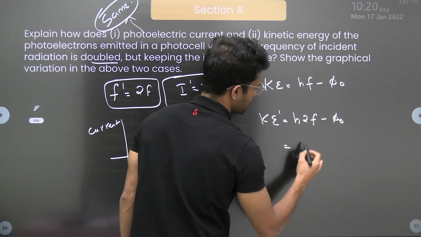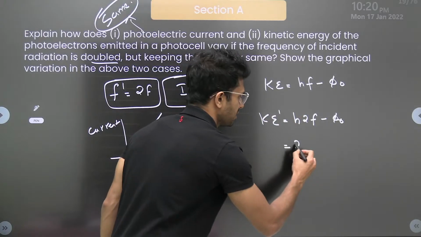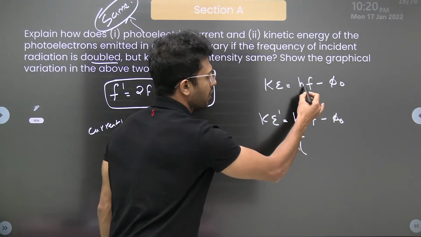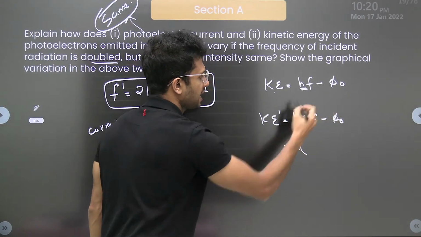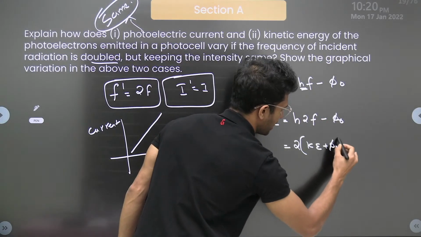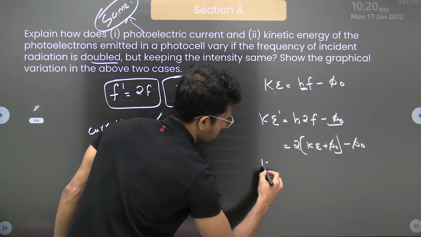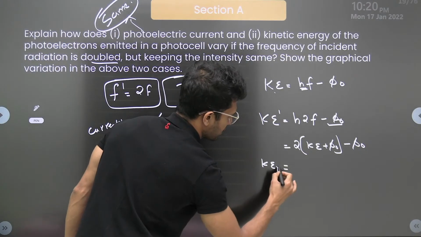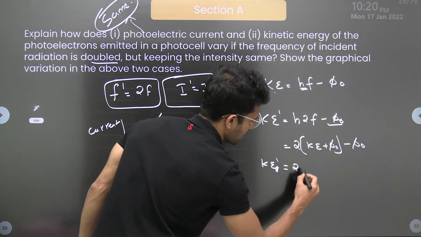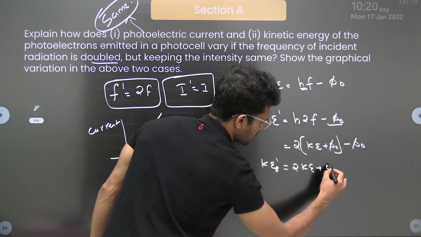Dekh le, h 2 times f, or we have 2 times hf, isn't it? What is h into f from here? That is Ke plus phi naught. So Ke plus phi naught, this minus phi naught. So the new kinetic energy Ke dash is equal to 2 times Ke plus 2 phi naught minus phi naught, that is, plus phi naught.